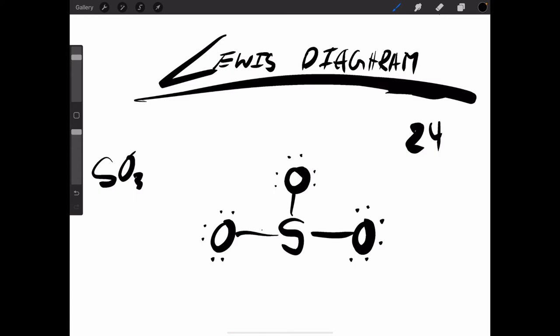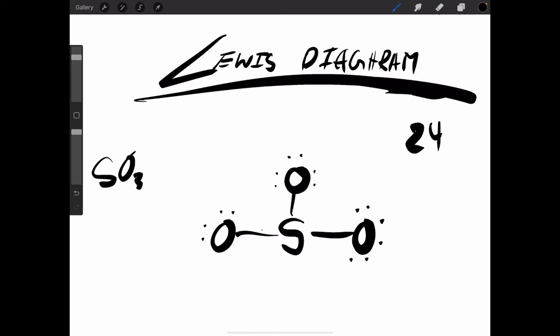So this oxygen has a 2 and a 6, so it's happy. This oxygen has a 2 and a 6, so it's happy. And this oxygen has a 2 and a 6, so it's happy. But the sulfur is not happy. Why? Because it only has 6 valence electrons, and we need the octet rule, which is 8. So here's what we can do.